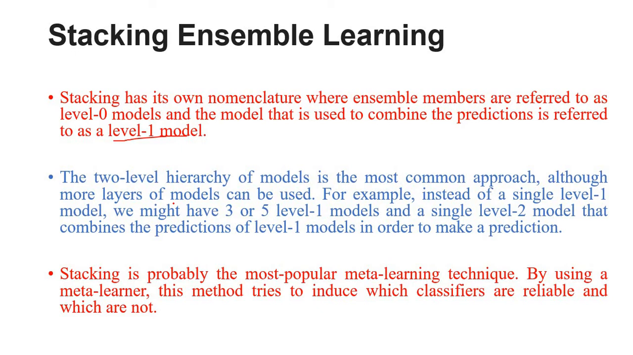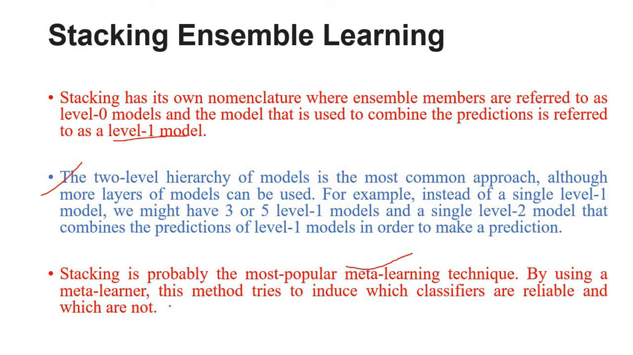The 2-level hierarchy of models is the most common approach, although more layers of models can be used. For example, instead of a single level 1 model, we might have 3 or 4 or 5 levels, with a single level 2 model that combines the predictions of level 1 models in order to make a prediction. Stacking is probably the most popular meta-learning technique.